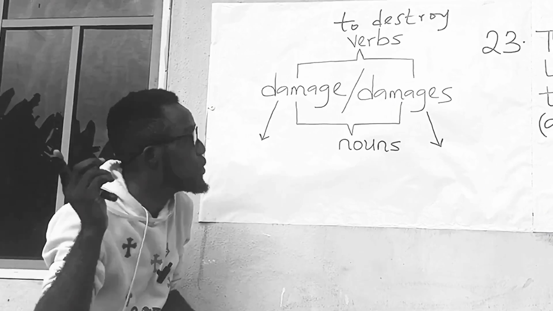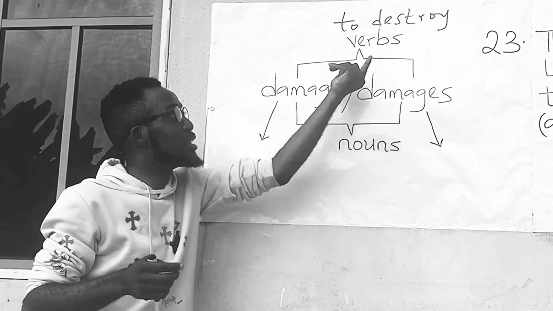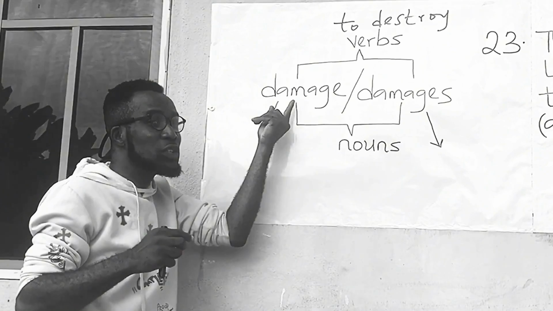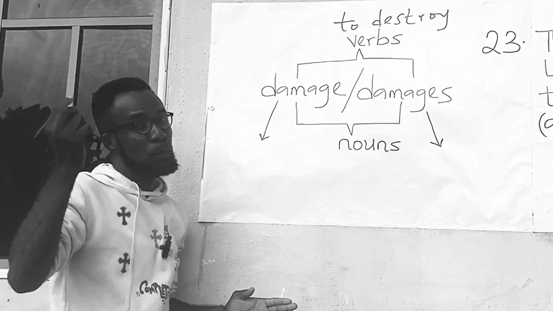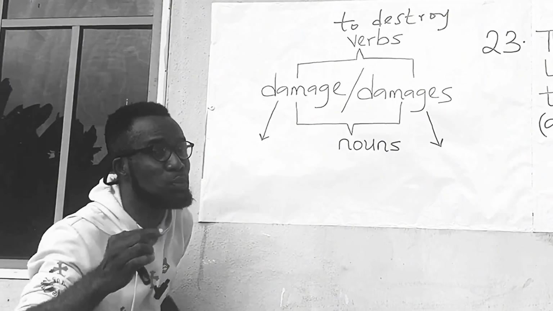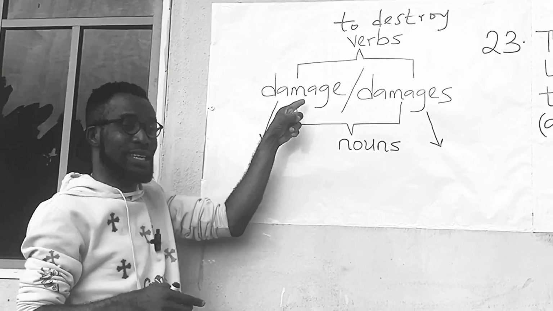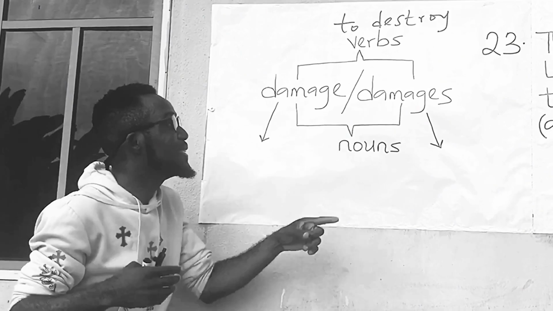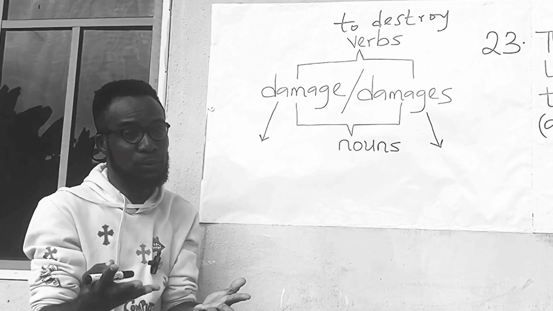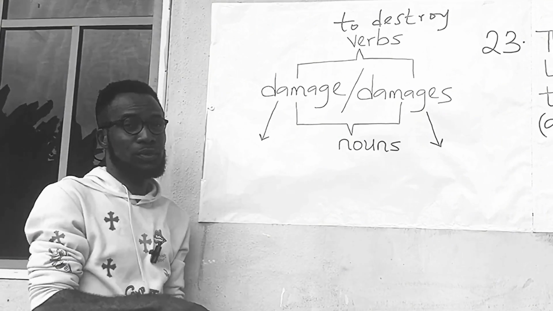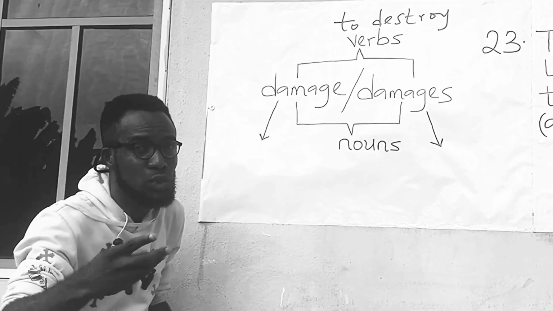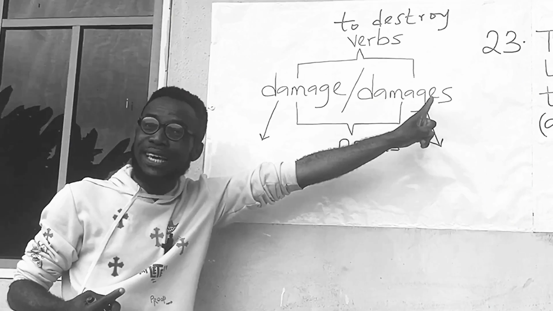The difference between damage and damages as verbs is that damage is the plural form, because a verb is said to be plural if it does not end with s, whereas damages as a verb is the singular form, because a verb is said to be singular if it ends with s.